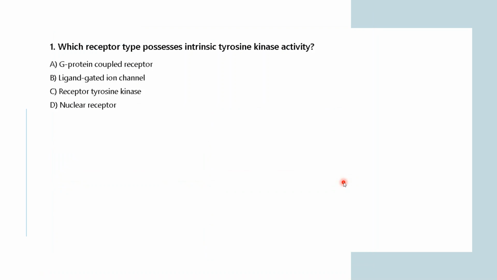Based on that, the first question is: which receptor type possesses intrinsic tyrosine kinase activity? Is it a G protein coupled receptor, a ligand gated ion channel, a receptor tyrosine kinase, or a nuclear receptor? Which of these four do you think possesses intrinsic tyrosine kinase activity? So, what do you think? What will be the answer?